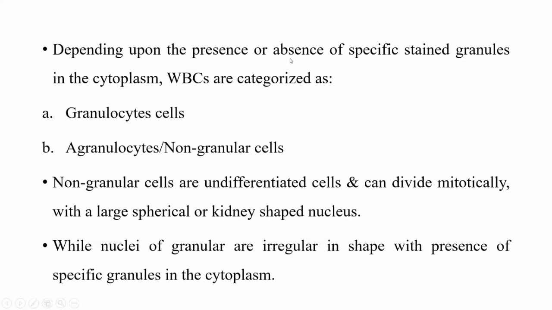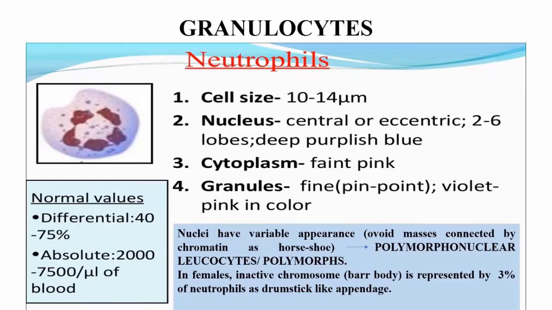Starting with the granulocytes, there are neutrophils. Neutrophil is the most abundant type of WBC. In the blood, in the category of WBC, you will find neutrophils in the most abundant quantity. They comprise 40 to 75% of the total leukocyte count in the blood. They are the most abundant.